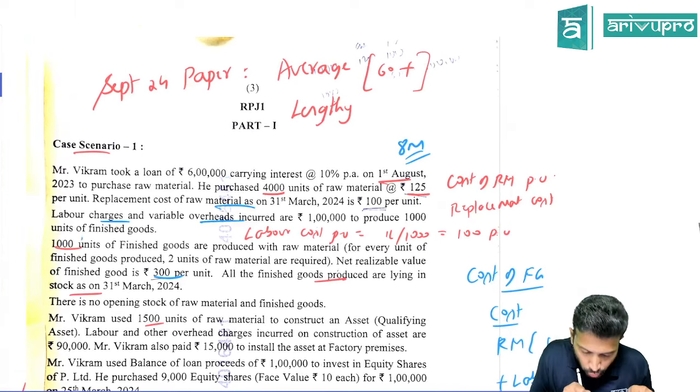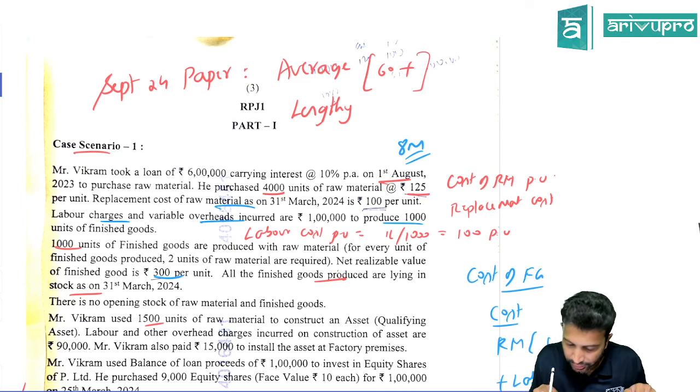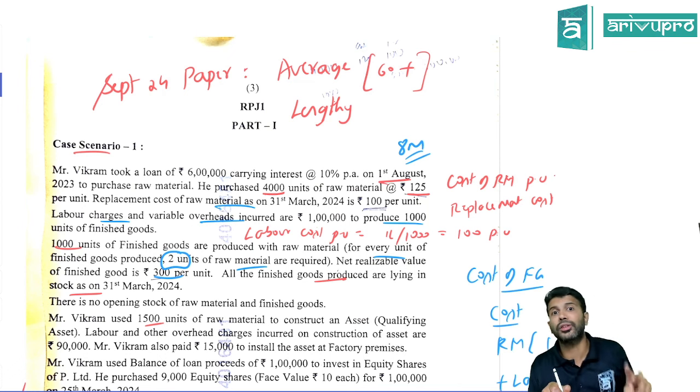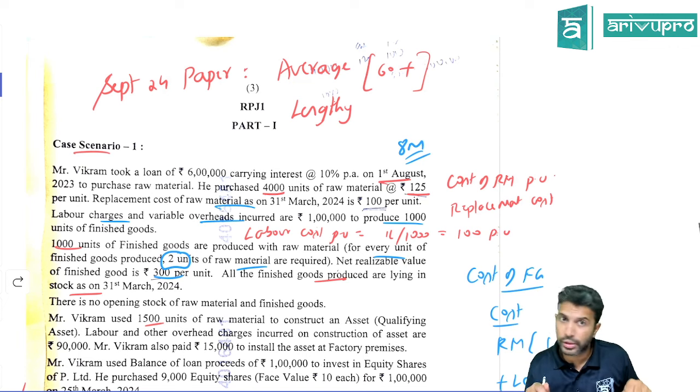All right. Totally 1,000 units of finished goods are produced. They told that here also, it's repetitive data. And for every unit of finished goods, we need 2 units of raw material. To produce 1 unit of finished goods, we need 2 units of raw material. That means to produce 1,000 units of finished goods, we need twice that, that is 2,000 units of raw material.